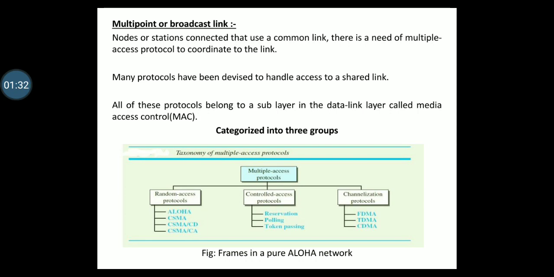You can see multiple access protocol, that is media access protocol, and then random access protocol, controlled access protocol, and channelization protocol. These are the three. Under random access protocol, we have Aloha, CSMA, CSMA/CD and CSMA/CA. In controlled access protocol, we have reservation, polling, token passing. In channelization protocol, we have FDMA, TDMA, CDMA.